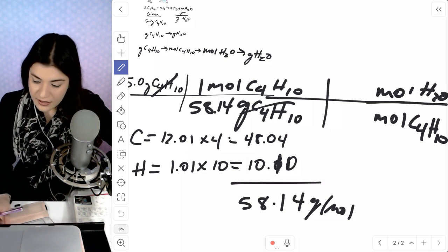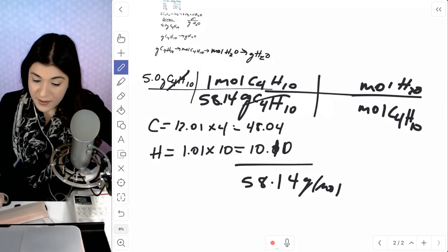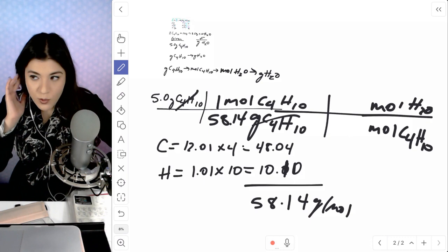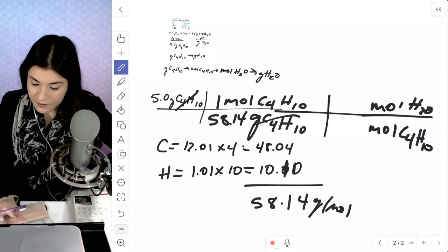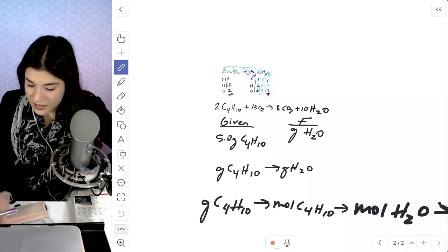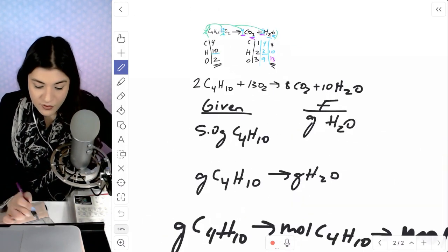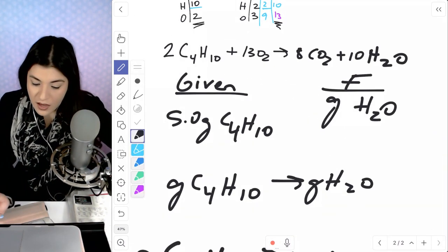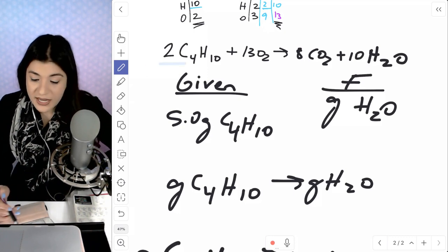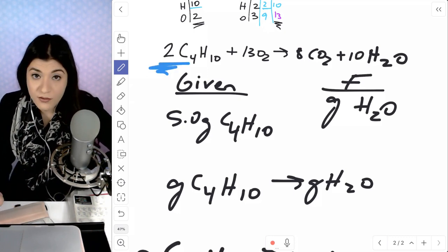Yeah. And then next, I'm going to go back to my balanced equation. So for that mole to mole ratio, okay. So actually, we were going from butane to water, and let me grab those coefficients in front. So we have 2 moles of butane per every 10 moles of water.